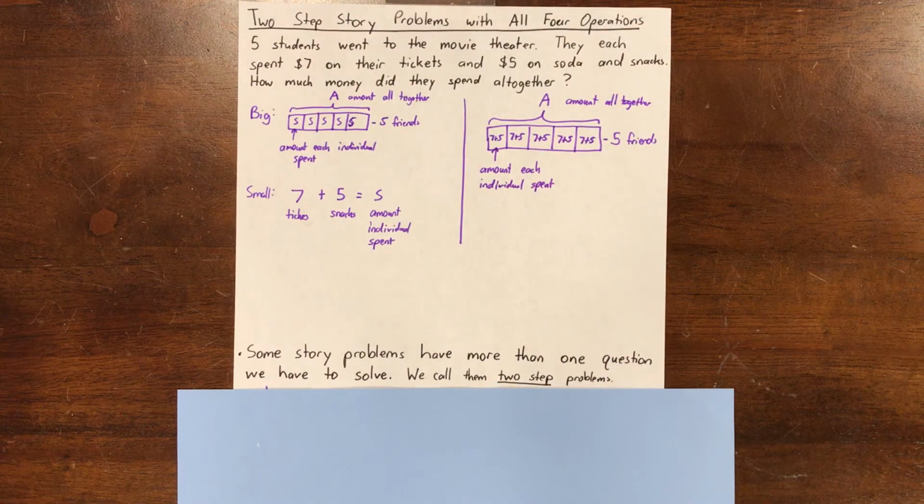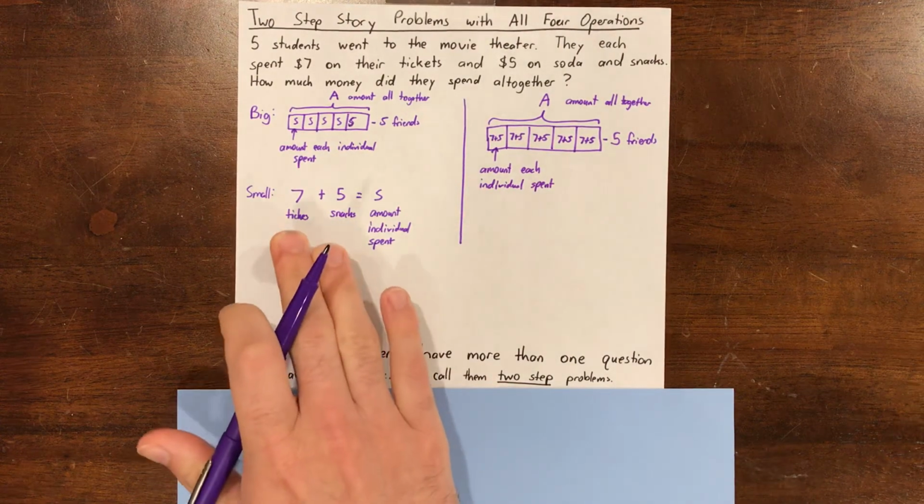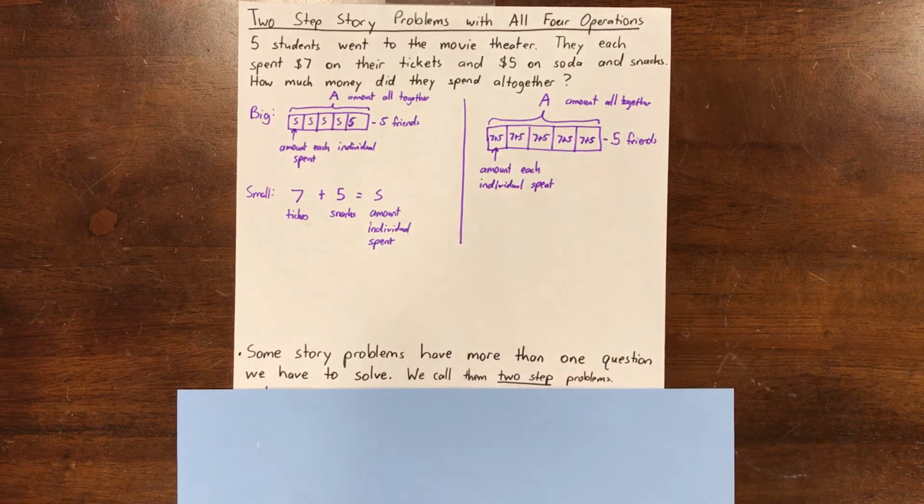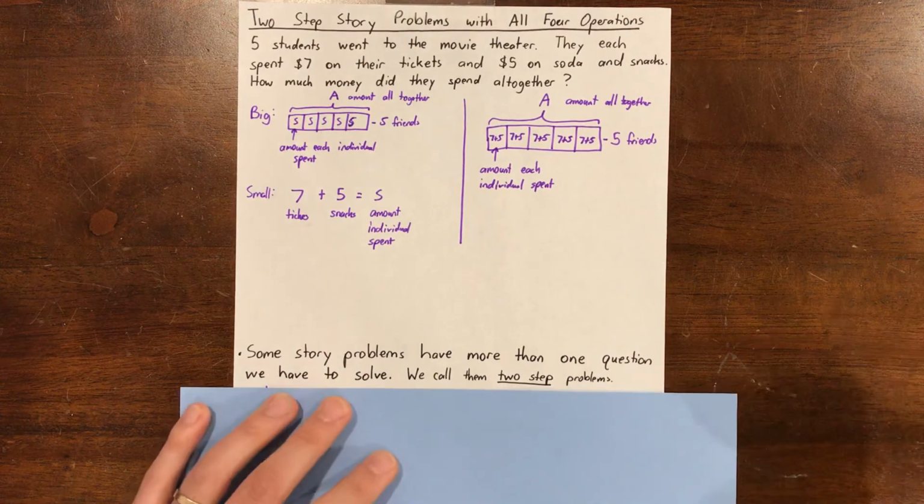So, either way we represent, either as 2 separate representations or 1 combined representation, when we go to solve, what do we have to do first? Say it out loud. Yep, first we answer the little question, and then we use that answer to help us solve the big question.